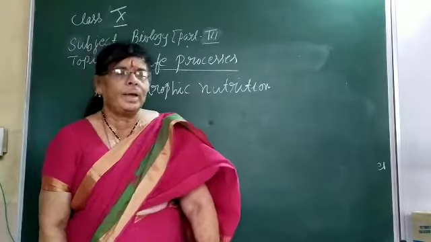For example, there are different kinds of heterotrophic organisms like fungi and some animals. Animals and fungi are called heterotrophic.